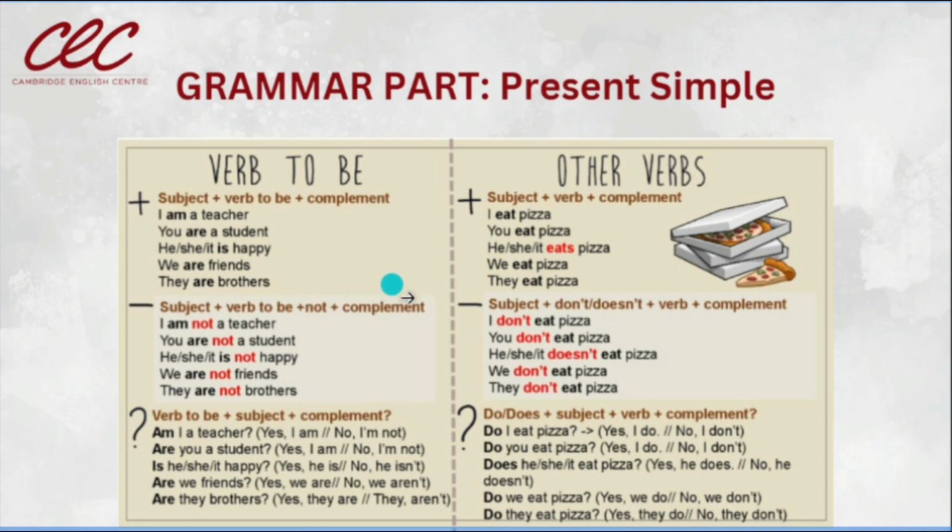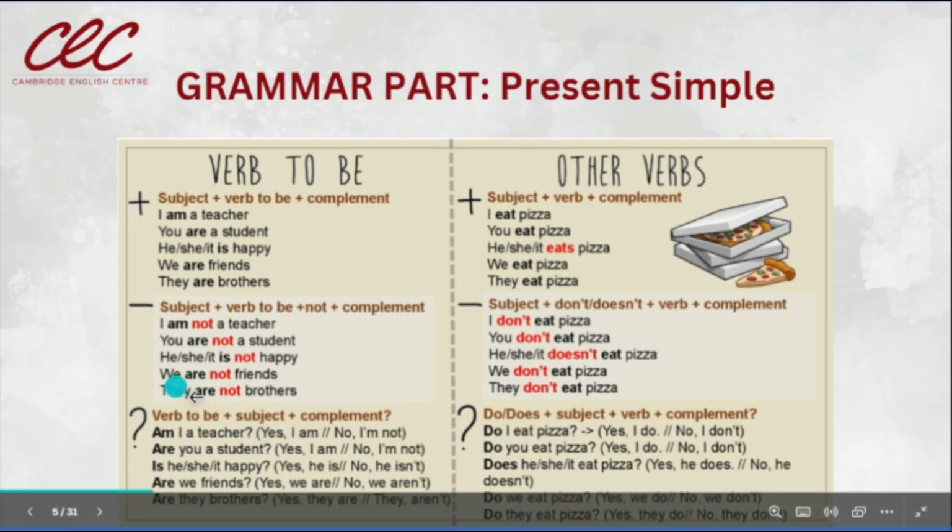Now, when we want to put sentences in the negative form, we need to add the word not. I am not a teacher, you are not a student, he, she, it is not happy. We are not friends. They are not brothers, okay?